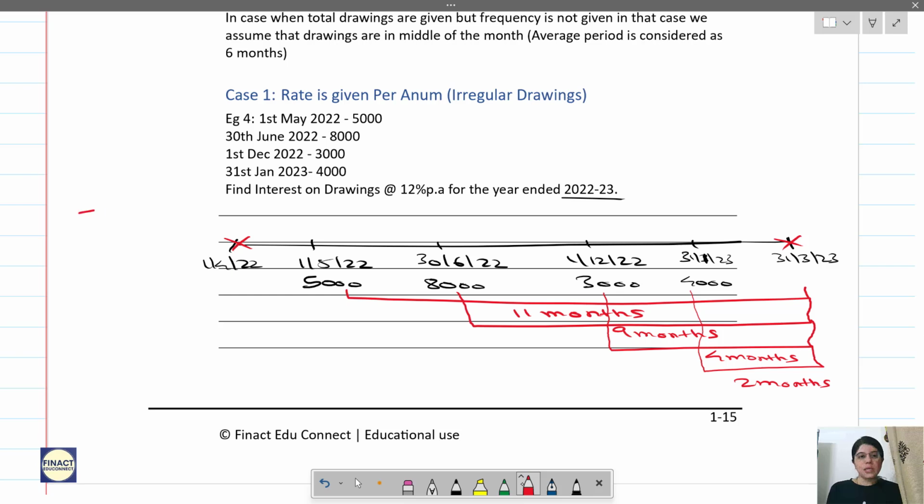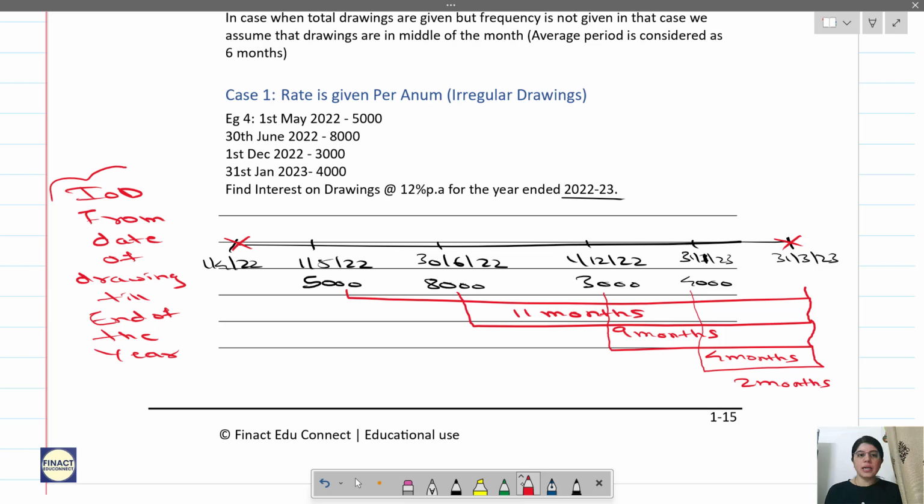Okay, always. So from date of drawing till end of the year. See, capital is different, interest on capital is different, interest on drawing is different, calculation is different. So capital, as and when it changes, we calculate it proportionately on that balance, whereas interest on drawings is calculated from the date of drawing till the end of the year.